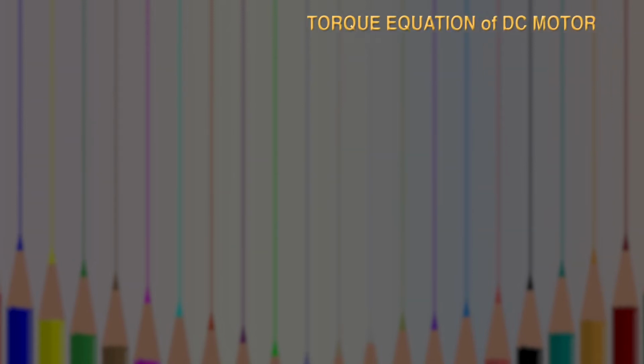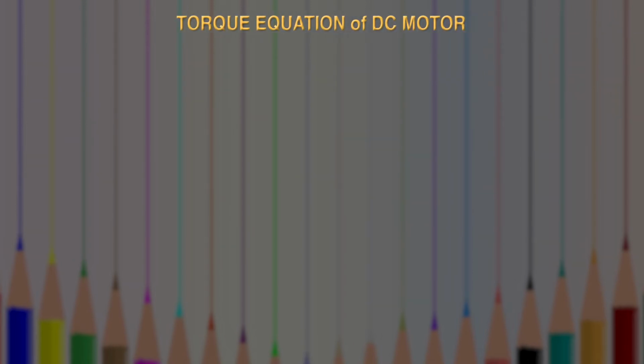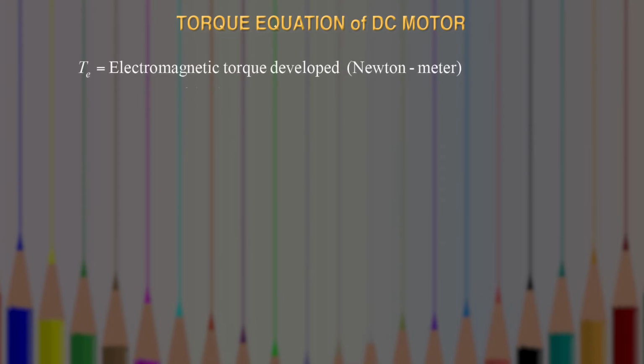Now we are going to discuss the torque equation of a DC motor. Assume that TE is the electromagnetic torque developed, measured in Newton meter, and N is the motor speed in RPS.